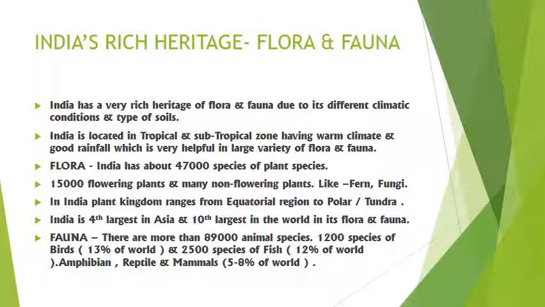In India, the plant kingdom ranges from the equatorial region to the polar or tundra region, means all the varieties of plants are found in India. India is 4th largest in Asia and 10th largest in the world in its flora and fauna conditions. There are more than 89,000 animal species found in India. Out of that, 1200 species of birds, which is 13% of the world, and 2500 species of fish, which is around 12% of the whole world. Besides that, we also have amphibians, reptiles and mammals, having 5 to 8% of the total world.